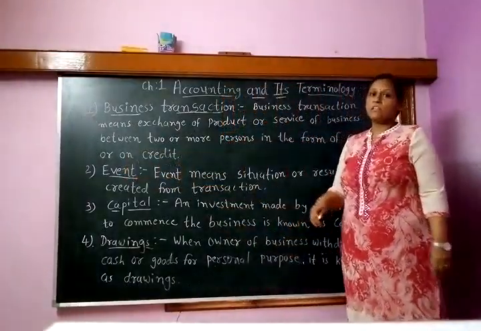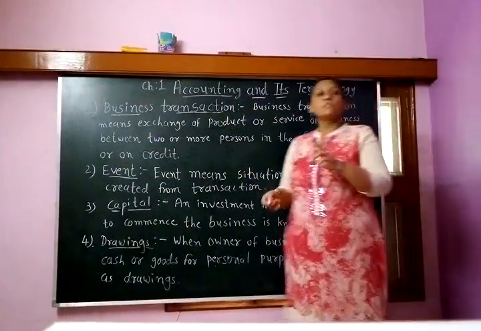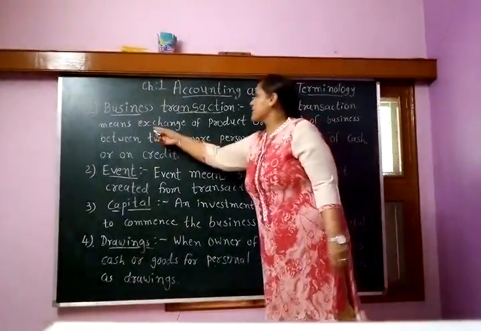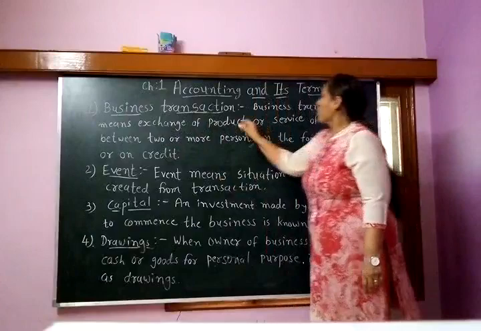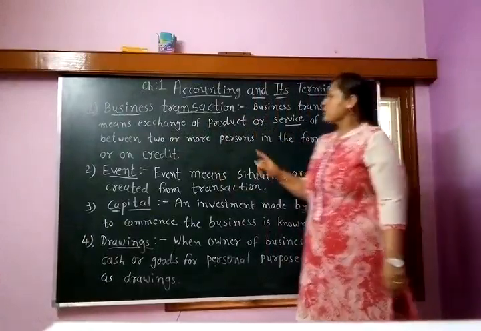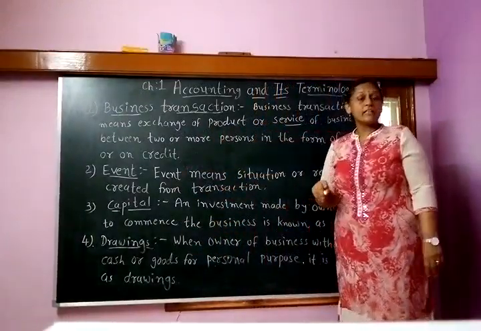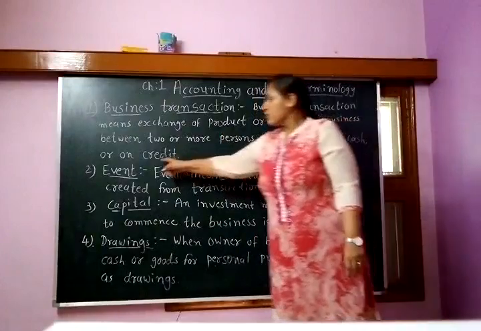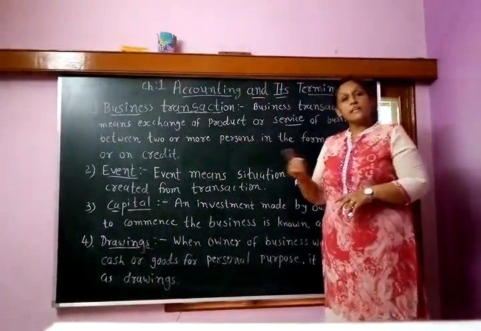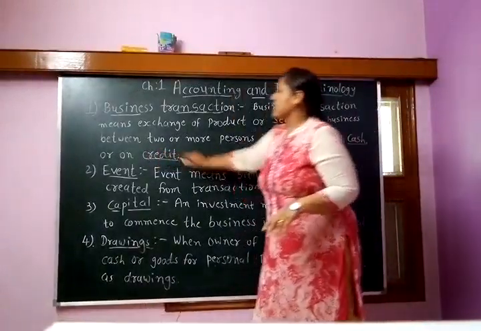Whatever transaction in the business has been done, it is between two or more persons, for goods or service of the business, and the cash can be taken right now or in the future. That is called a cash transaction or a credit transaction.